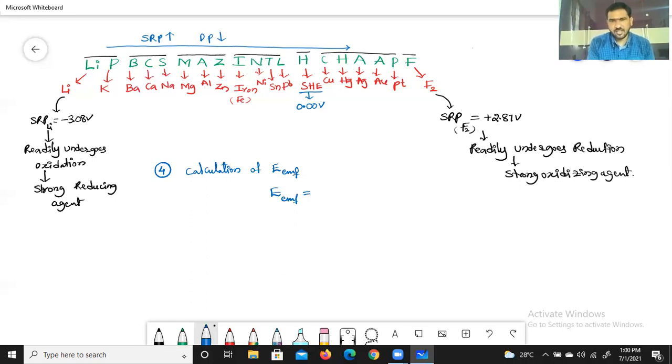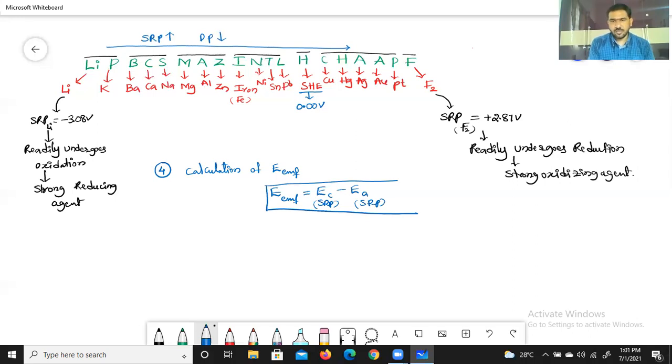EMF of the cell is equal to E0 of cathode minus E0 of anode. That is, standard reduction potential of cathode minus standard reduction potential of anode. By this formula, we will get the EMF value.